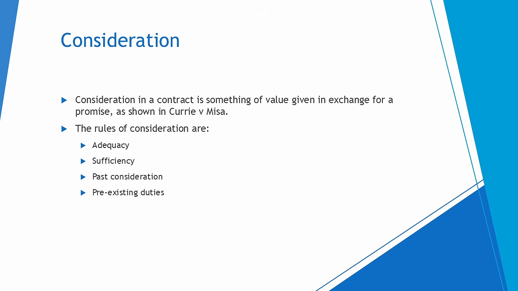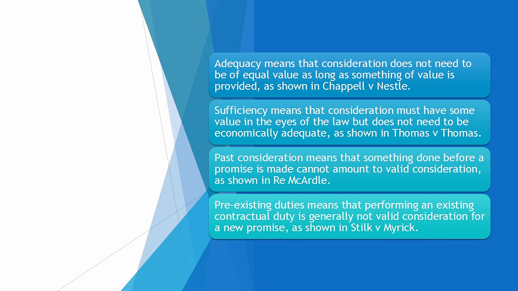Consideration. Consideration in a contract is something of value given in exchange for a promise, as shown in Currie v. Misa. The rules of consideration are adequacy, sufficiency, past consideration, and pre-existing duties. Adequacy means that consideration does not need to be of equal value as long as something of value is provided, as shown in Chappell v. Nestlé. Sufficiency means that consideration must have some value in the eyes of the law but does not need to be economically adequate, as shown in Thomas v. Thomas.